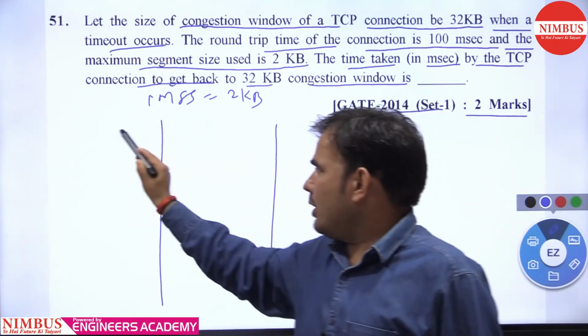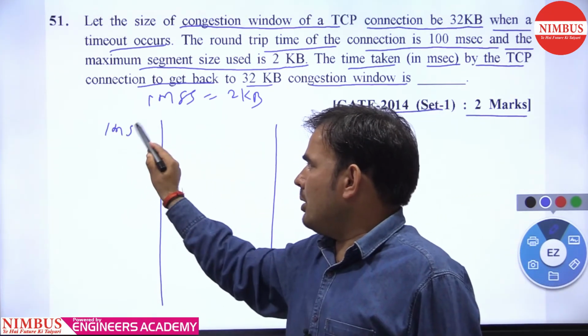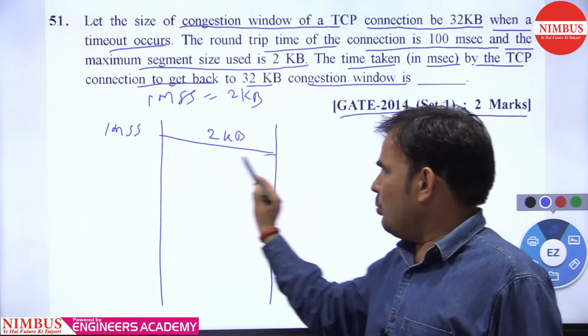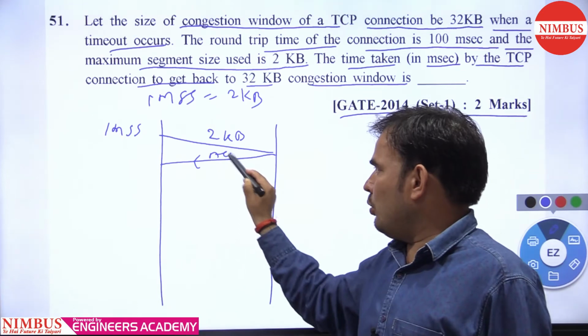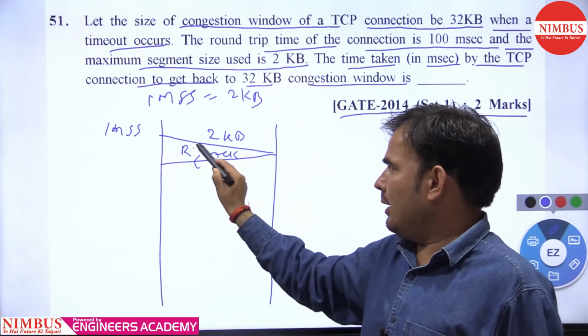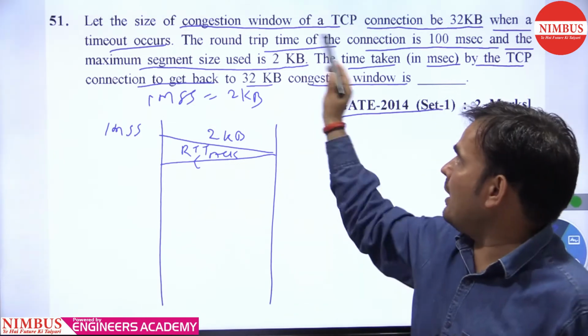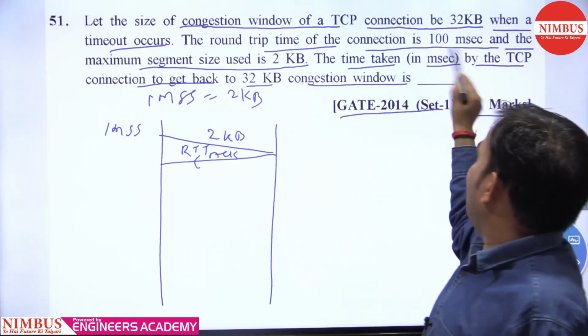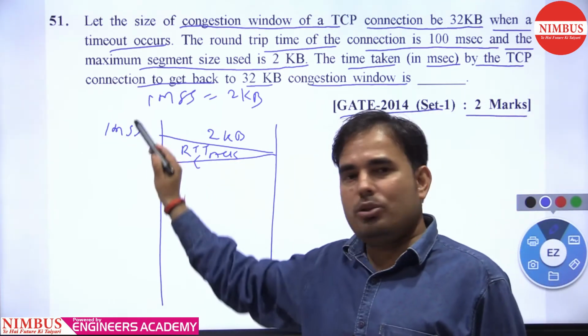So first we send 1 MSS, and the size of 1 MSS is 2 kb. When you get the ACK, you complete one round trip time, RTT, which takes 100 milliseconds. Then the sender window size will double.